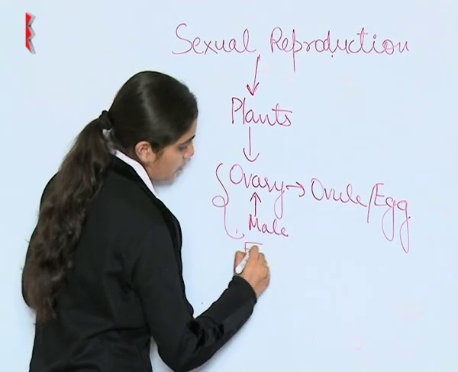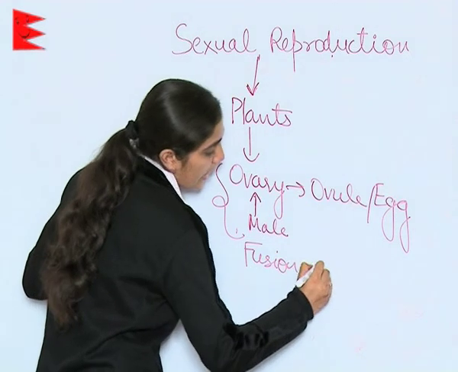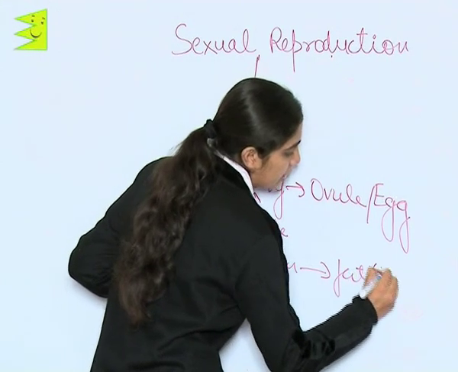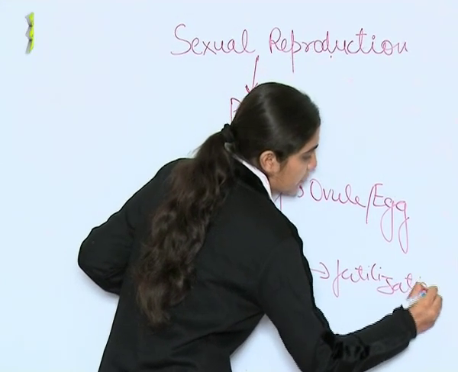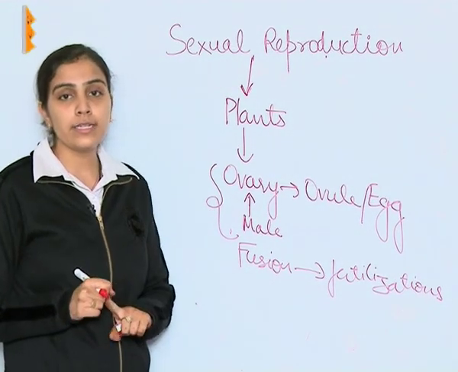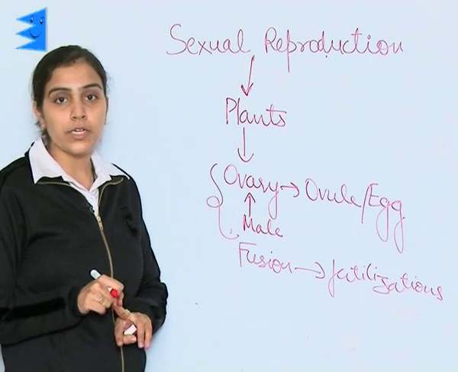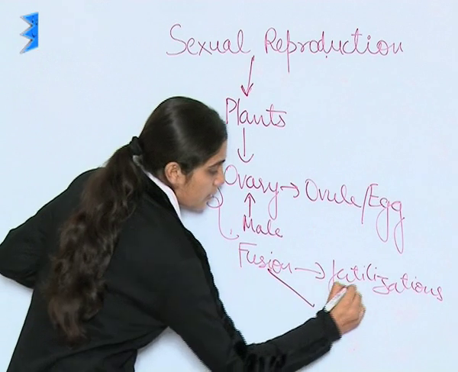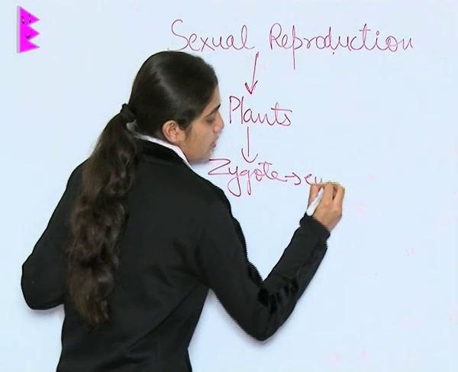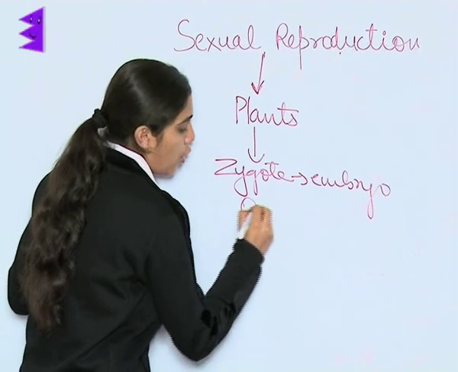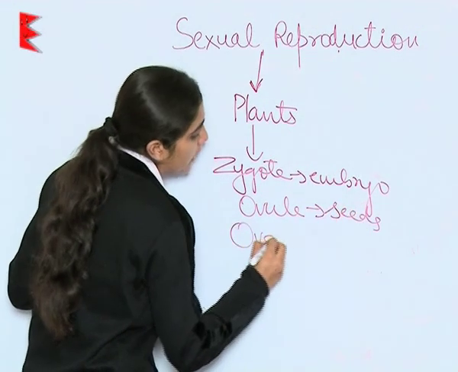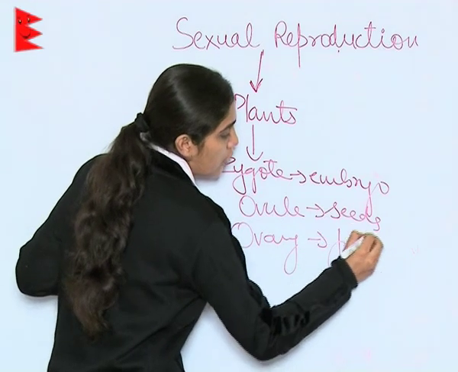It leads to fusion, and after this fusion, fertilization takes place, which is marked by withering of stamens, petals, and other flower parts, and then once the withering has been done, zygote turns out into embryo, ovule turns out into seeds, and ovary turns out into fruit.